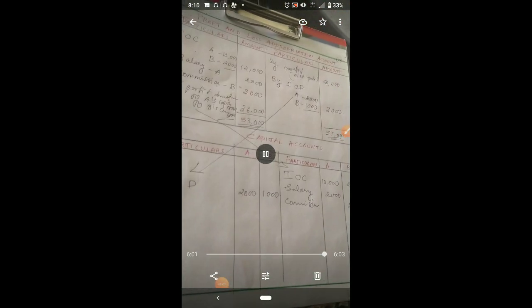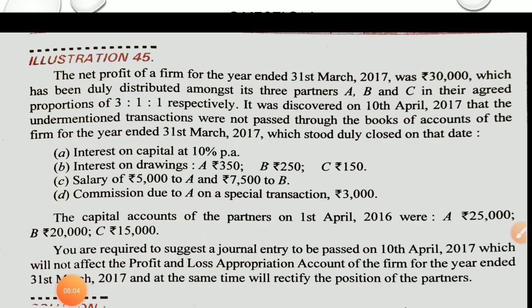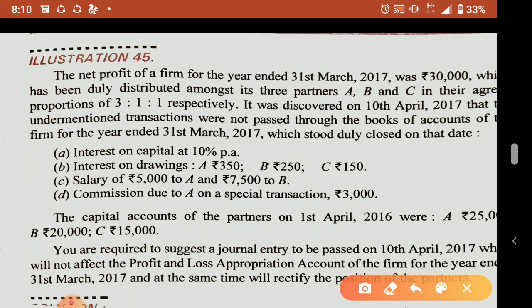Another question will make this clear. Now we will discuss a question here. As usual it is a usual question, but look at the part where it was discovered. ABC are three partners, and their ratio is given as 3:1:1. Then it was discovered that in April 2017, the following items were not passed through the books of accounts. These items were not recorded, and the books of account are already closed. Now what to do? That is what we are going to discuss.